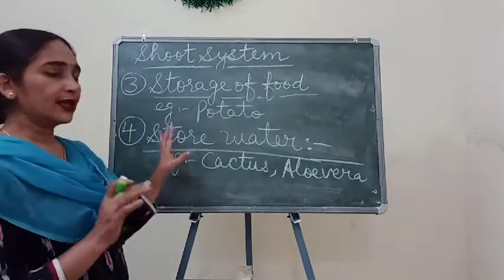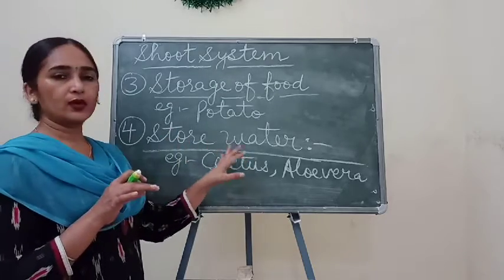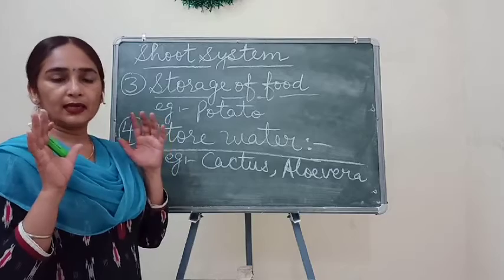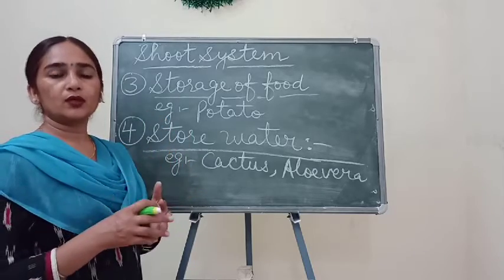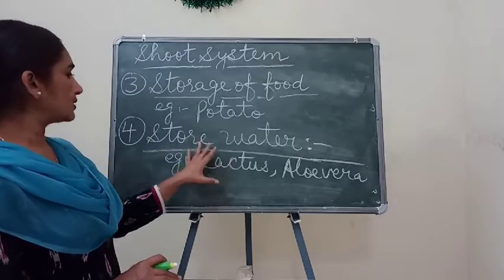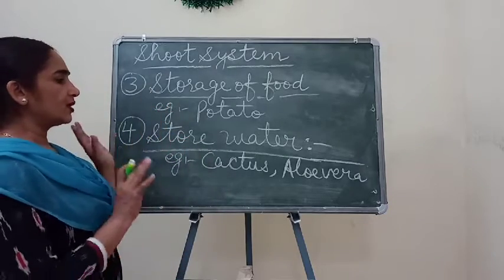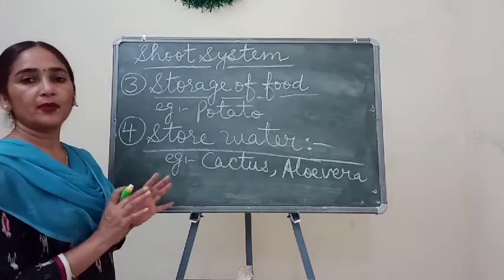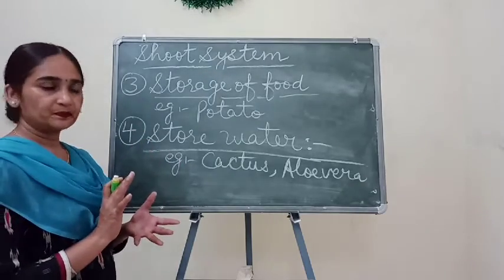In that form they store water so that they can live without water for many days. Understand? So children, these are the four main functions performed by the stem.